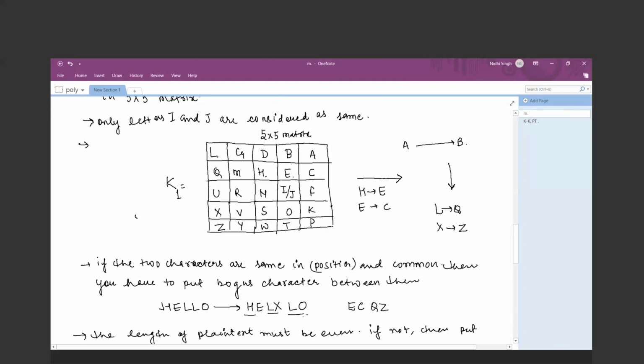And what about LO? There is L and there is O. So these are the diagonal positions. So replace these characters by the diagonal fashion occurrences of the character. So what is the corresponding diagonal one? That is B and X. ठीक है ना? इसके corresponding क्या आ रहा है common? B आ रहा है. इसके corresponding क्या आ रहा है common? That is X. So B and X. So this is the way you have to encrypt your plain text by using the Playfair cipher.